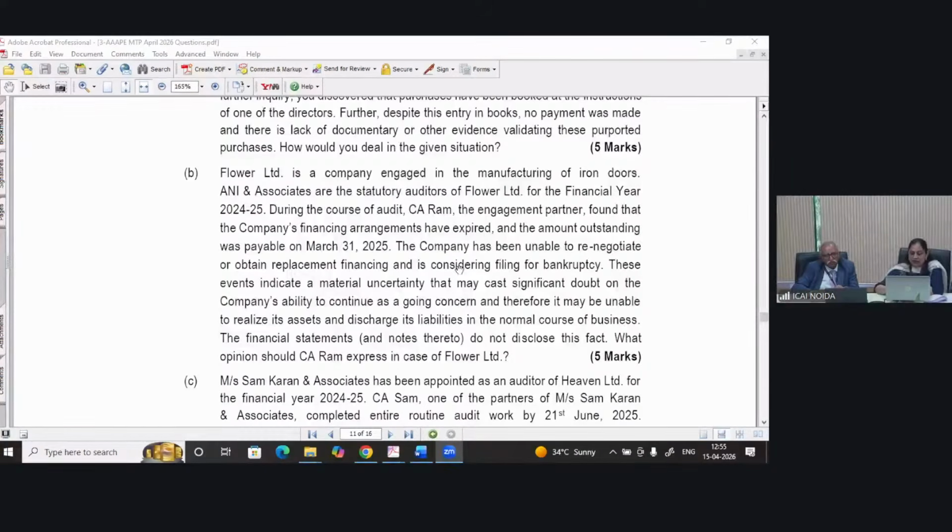But in this situation, for an adverse opinion, we see materiality, pervasiveness, and refer to SA 570 for the disclosure part. So if we take all together, it combinedly indicates that an adverse opinion should be expressed, because the company's ability to continue as a going concern is in danger. The company will not be able to continue as a going concern, right? That is the first part. And second, appropriate disclosure of the same is not made in the financial statements. So you need to give an adverse opinion for that matter, right?